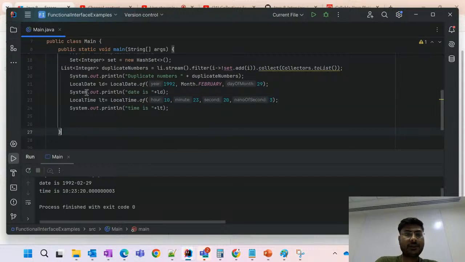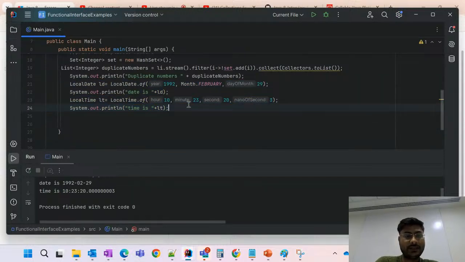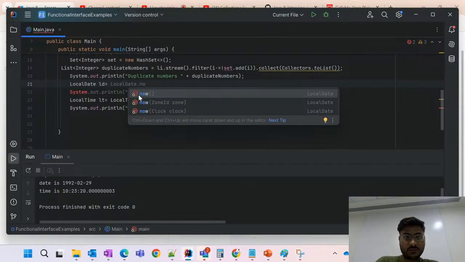Okay, so this is the DateTime API. We can print the date or the time separately. Here you can also find many more methods for the local date. You can see LocalDate.now is also one of the methods.